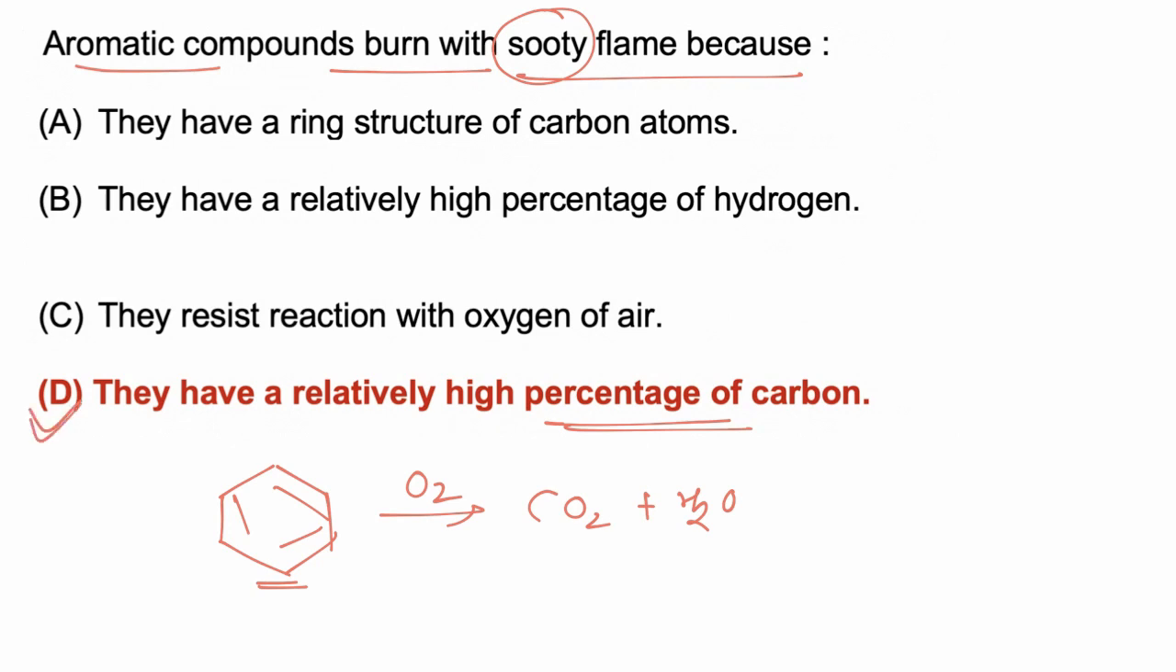They have a ring structure of carbon atoms. We have other molecules which also have rings, but they do not give a sooty flame. So ring structure is not responsible. They have relatively high percentage of hydrogen? No. Molecule C6H6 has a high percentage of carbon. If 6 carbon atoms are present in a saturated hydrocarbon, it must contain 14 hydrogen. So benzene has a higher percentage of carbon. So the correct answer is D.